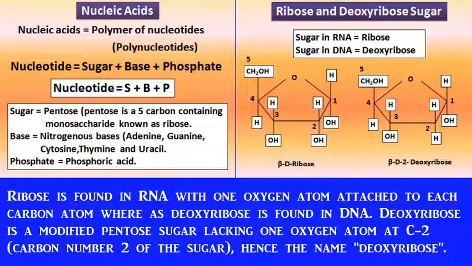Ribose contains one oxygen with each and every carbon.